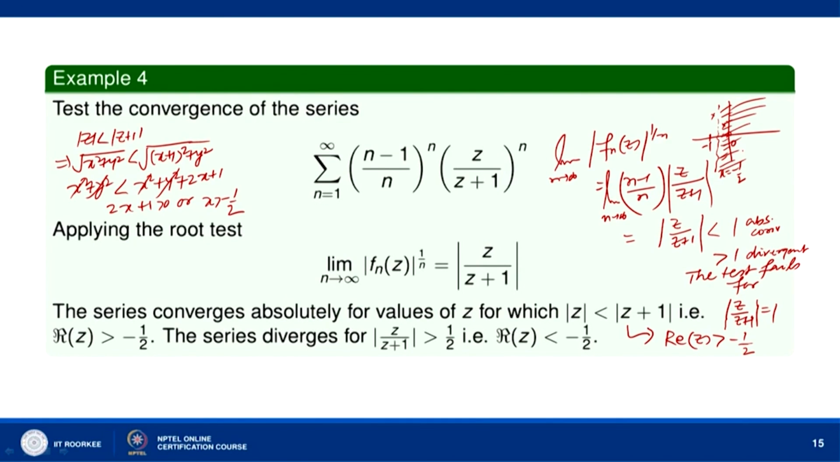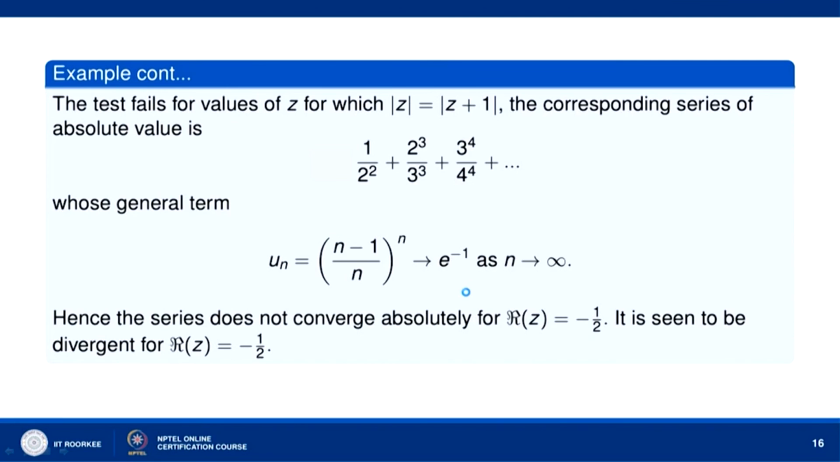So, all points z must lie to the right side of x equal to minus half. Similarly, when mod of z is greater than mod of z plus 1, that is real part of z is less than minus half, for any z to the left of x equal to minus half, the series is divergent. The test fails when mod of z over mod of z plus 1 is equal to 1, so the test fails for points z which lie on the line x equal to minus half.